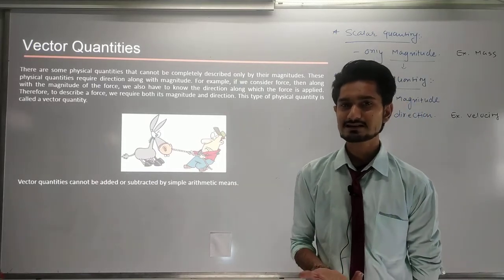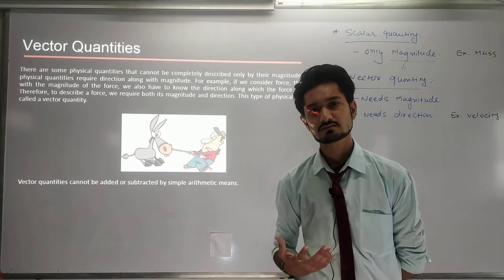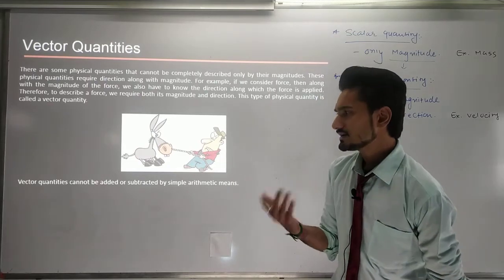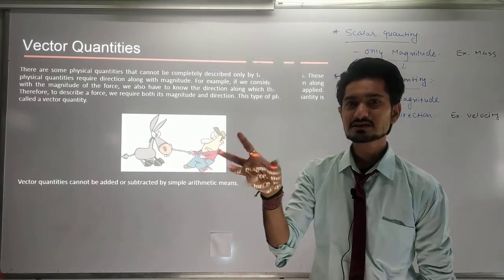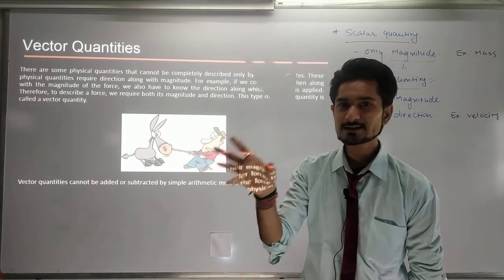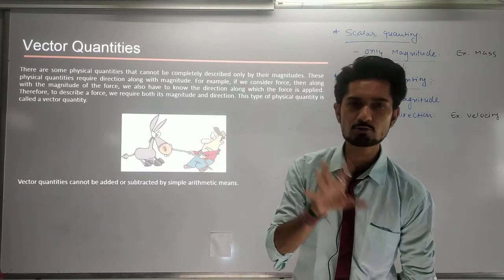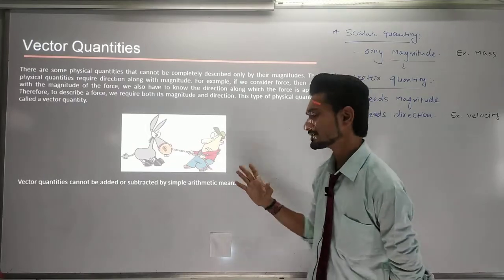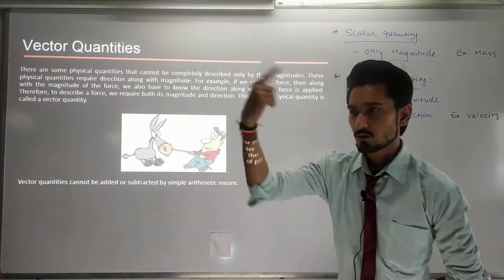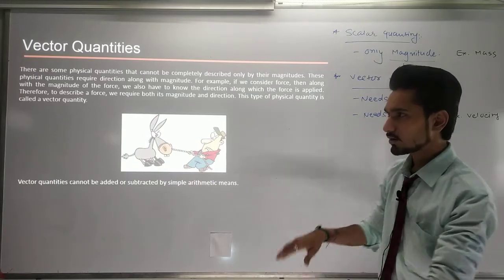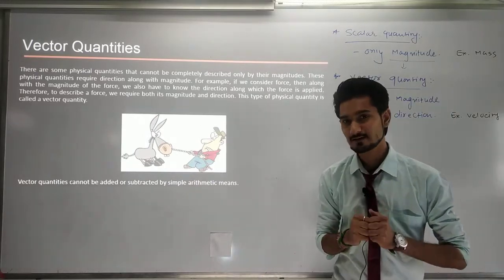How can you say that? Because of the simple addition of 20 and 30, okay. This shows that you can do arithmetic means, addition, subtraction, division, multiplication, easily with scalar quantities, while with vector quantities, you cannot do arithmetic easily, okay.